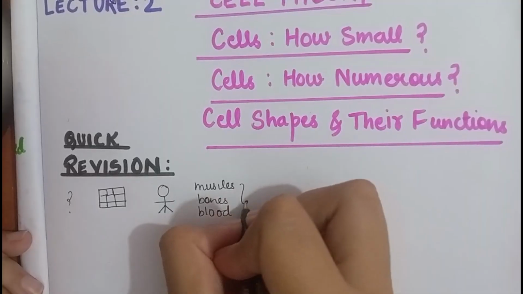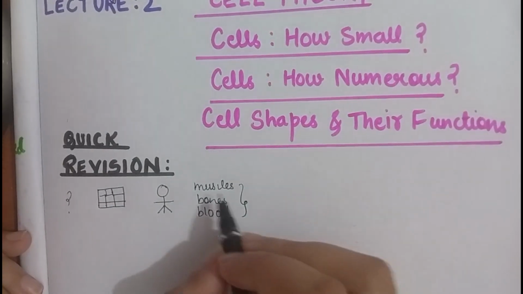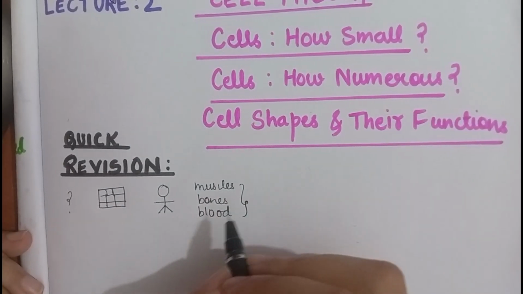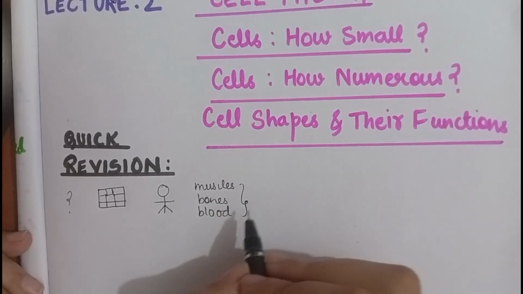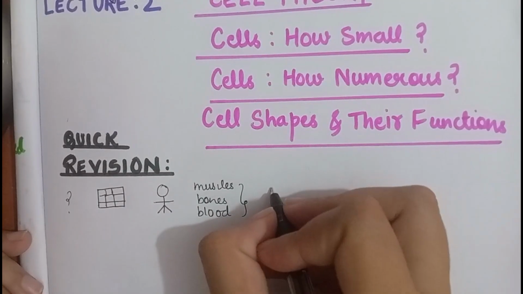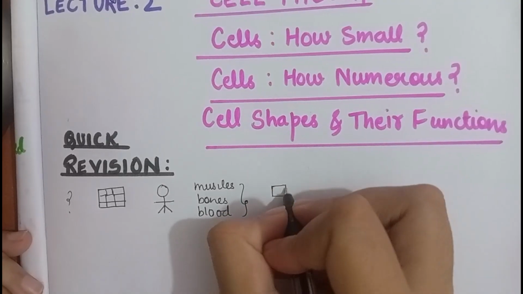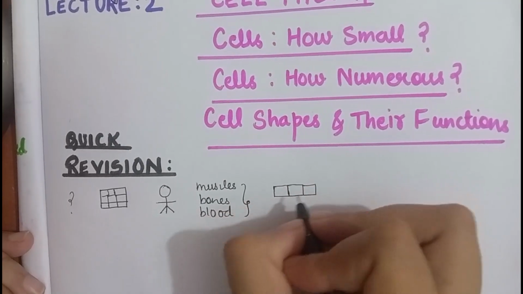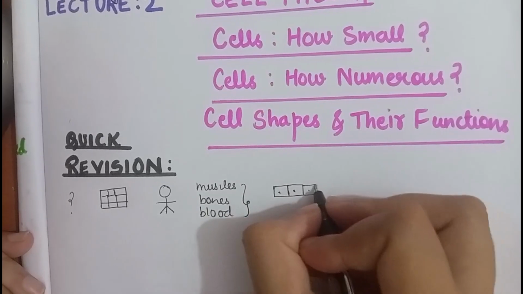Yes, that's correct. But if we divide these things into smaller, more and more smaller things, we will finally get tiny particles called cells. We'll get these tiny units called cells.